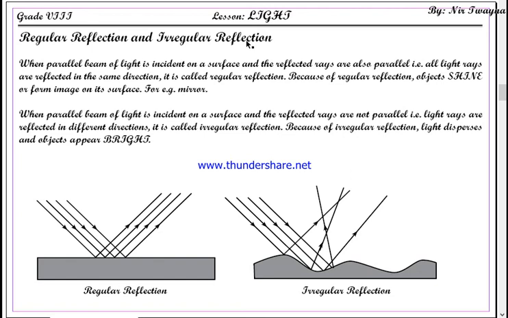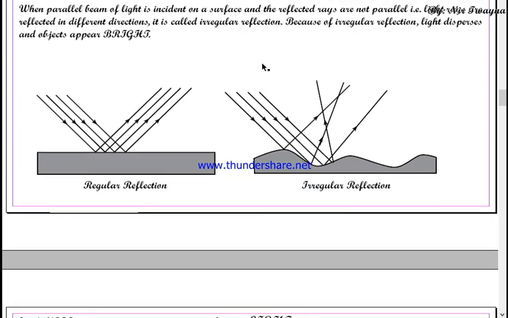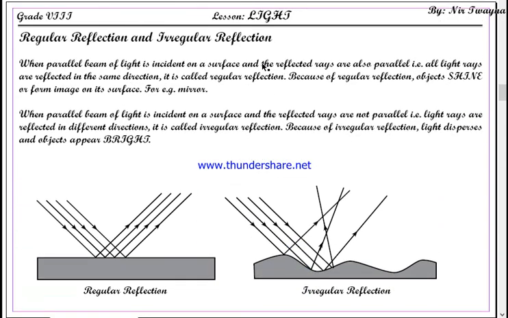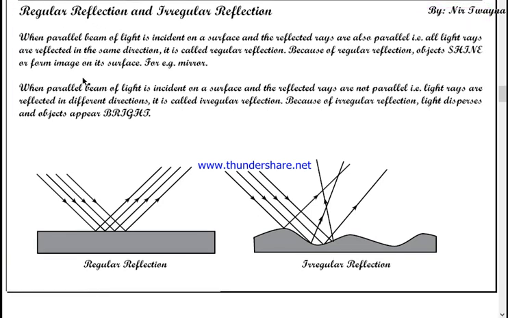But before we go to the plane mirror, we must go through some terms such as regular reflection and irregular reflection, types of mirror, and the term mirror itself. So today we are going to begin with regular reflection and irregular reflection. Okay, let's begin with regular reflection.